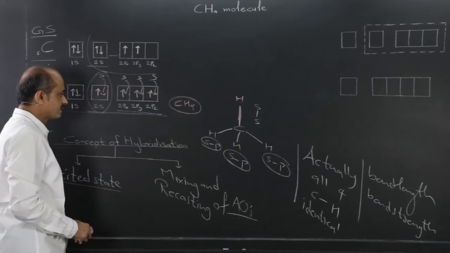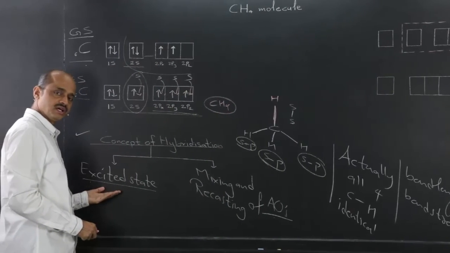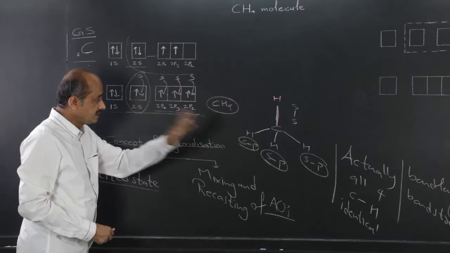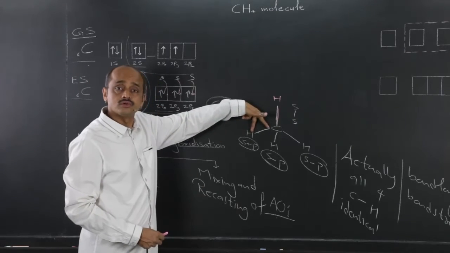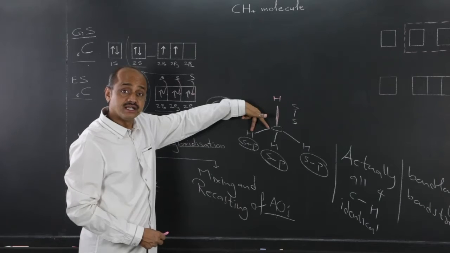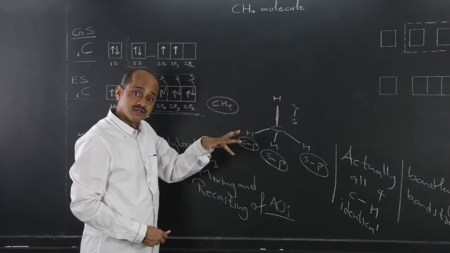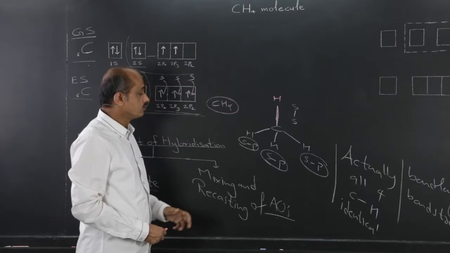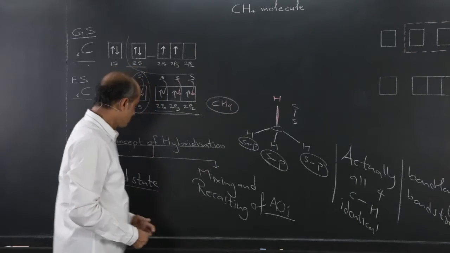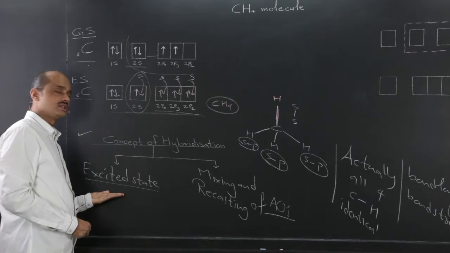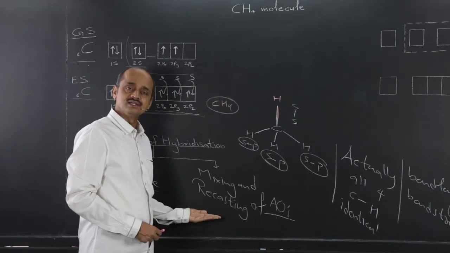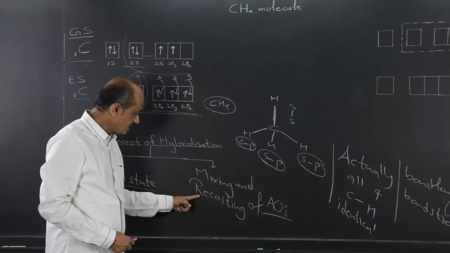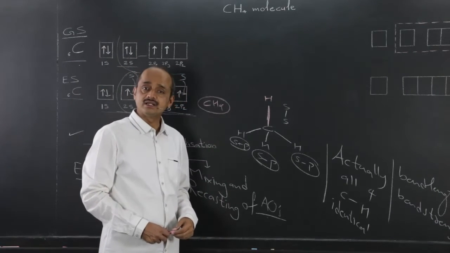Means, just to explain the valency, the excited state explanation up till now is enough. But to explain this identical nature, the symmetrical geometry, the bond angle, all those observed properties, excited state formation is not enough. Something else is there. That something else is nothing but mixing and recasting of atomic orbitals.